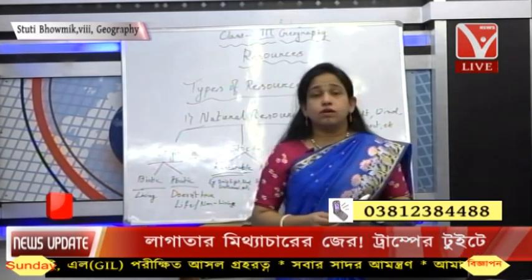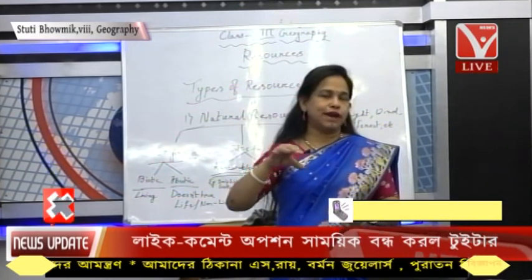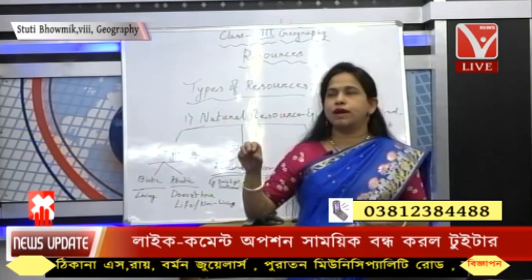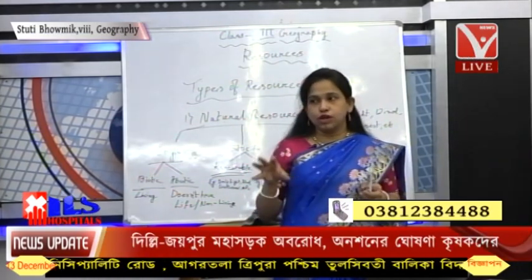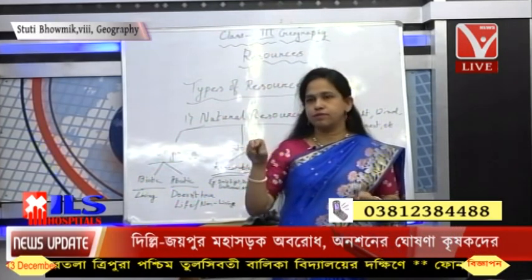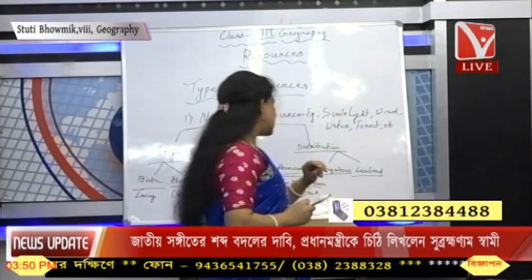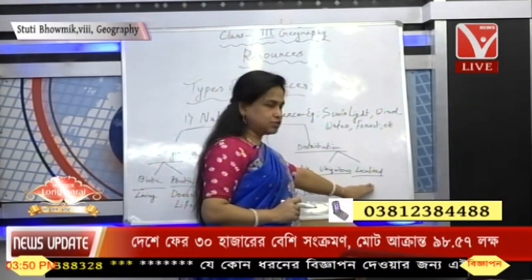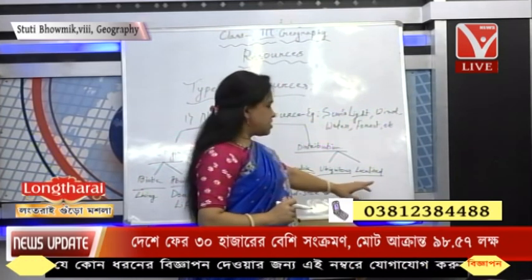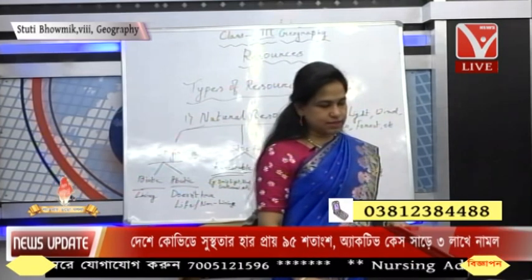Localized resources are those which are only found locally, might be in your area or might be in some other area. So locally these are found, not everywhere, but in some places we find this kind of resources. Those are only the localized resources, not found everywhere. And ubiquitous are mostly found almost everywhere.